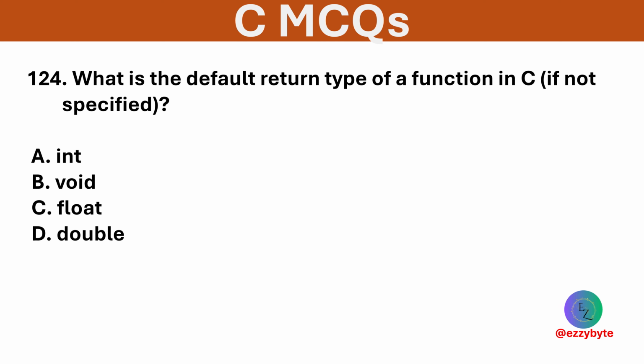What is the default return type of a function in C? Options are int, void, float, and double. Option A is correct. If not specified, the default return type in C is int.